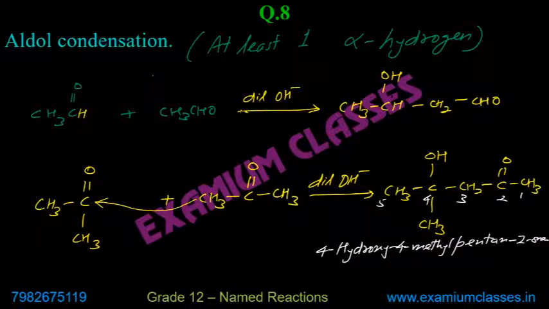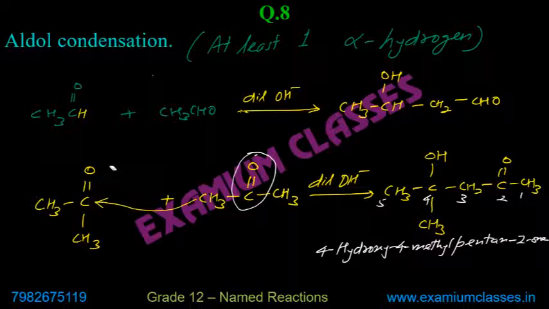So understand the logic. The alpha carbon of one molecule will get attached to the carbon of the carbonyl group of the other molecule. The carbonyl group of the first one which is getting attached will remain intact. The carbonyl group of the one to which the molecule gets attached gets converted to OH. And remember, the reaction is not complete yet. Aldol condensation involves heating also. So don't just leave it here.